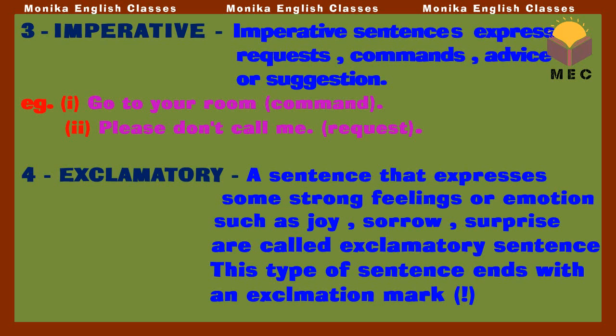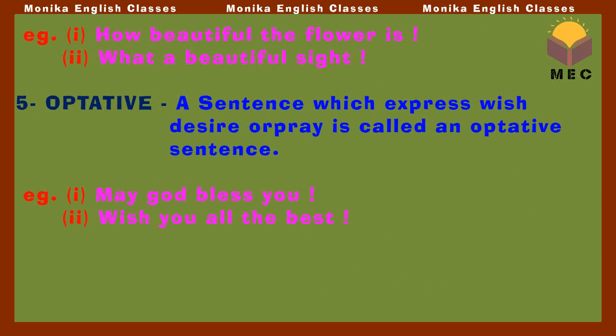Now comes the exclamatory sentences. A sentence that expresses some strong feelings or emotions such as joy, sorrow, surprise is called an exclamatory sentence. These types of sentences end with an exclamation mark. The very first is, how beautiful the flower is. Whenever we pronounce these things, our expressions generally show. Now the second one, what a beautiful sight.